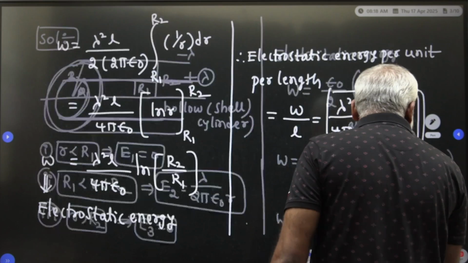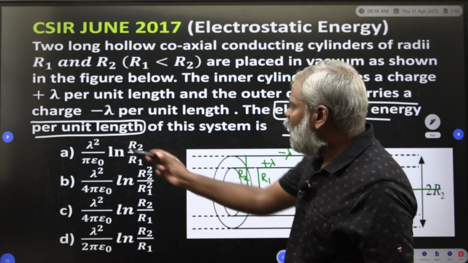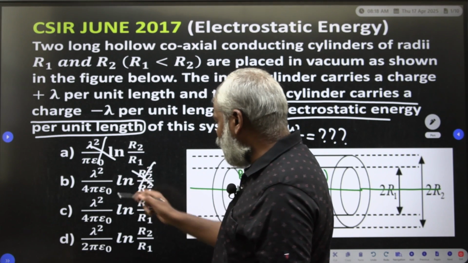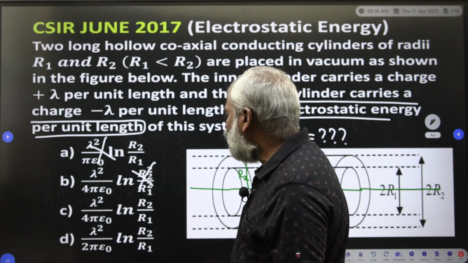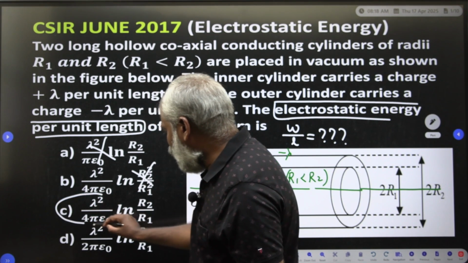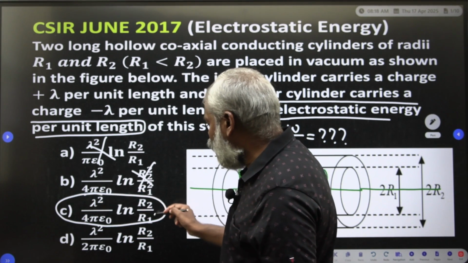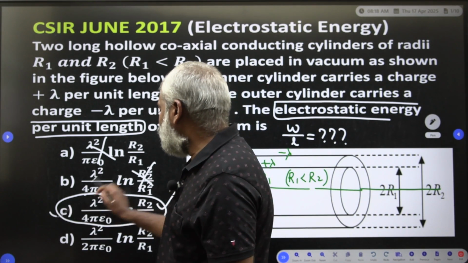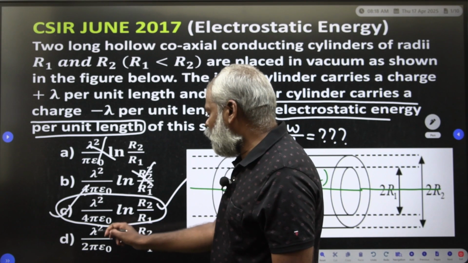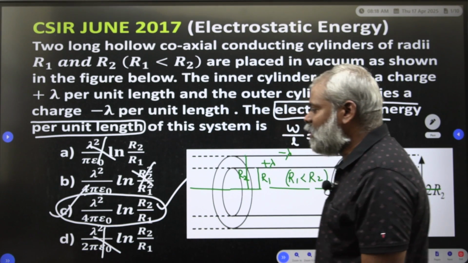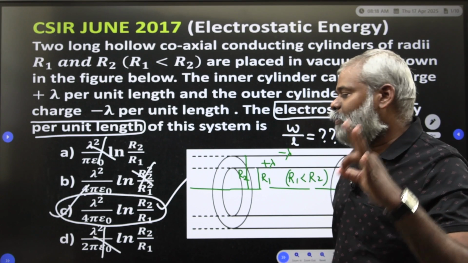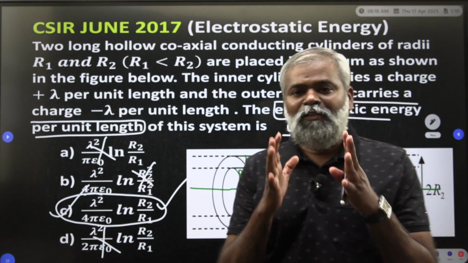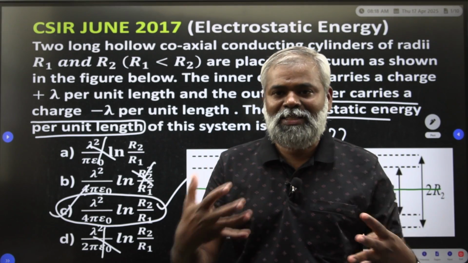Once you check the answers, lambda square by 5 epsilon naught is not correct, lambda square by 4 pi epsilon naught is correct, but r2 square by r1 square is not correct. So lambda square by 4 pi epsilon naught into ln r2 by r1, this is the correct option. D, lambda square by 2 pi epsilon naught, is not correct. Option C is correct. Like this we have to solve in our competitive exam. Very simple if you know these things.